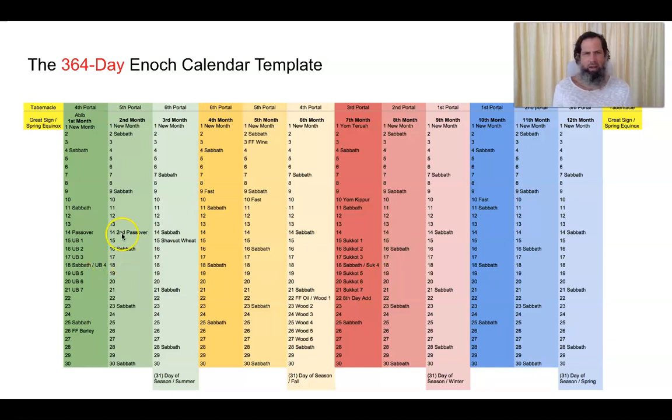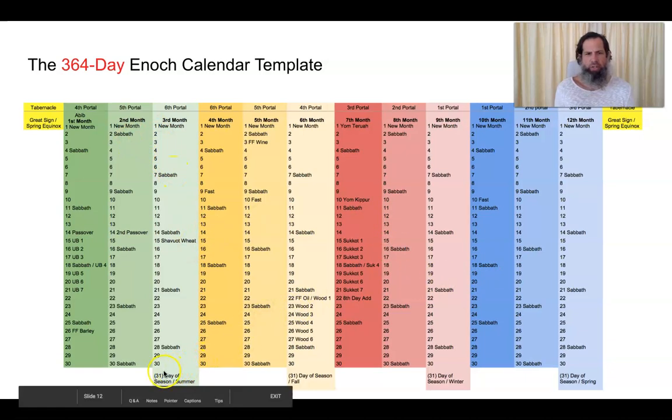So the Enoch calendar 364-day template. This is a template of the calendar, and as you can see, here is the spring equinox before the calendar starts, and here's the spring equinox after the calendar ends. These 2 days are not part of the calendar year. Rather, this is the calendar that you're looking at, months 1 through 12, and each month is 30 days, as you can see, with an additional 31st day of the season every 3rd month.